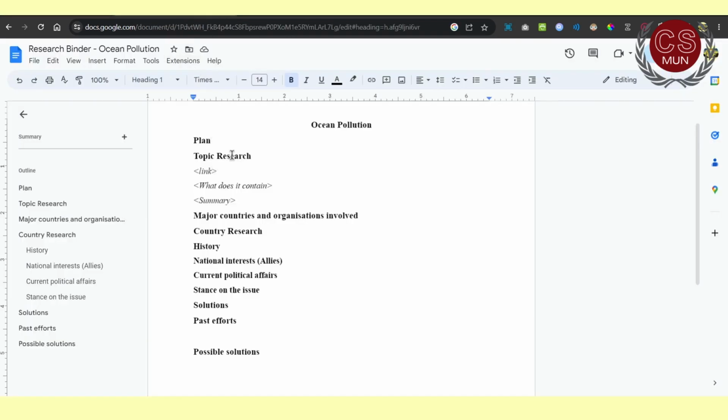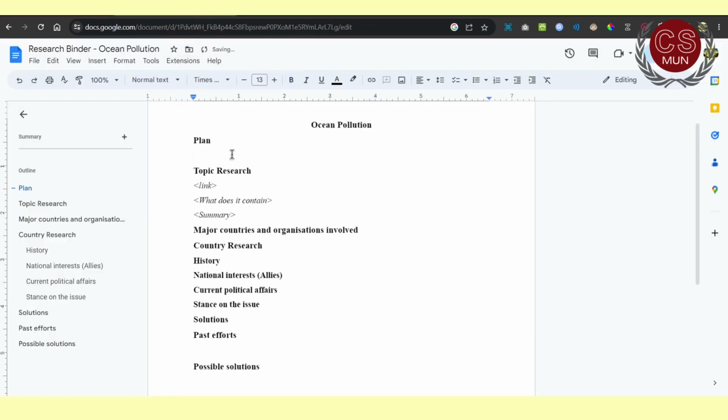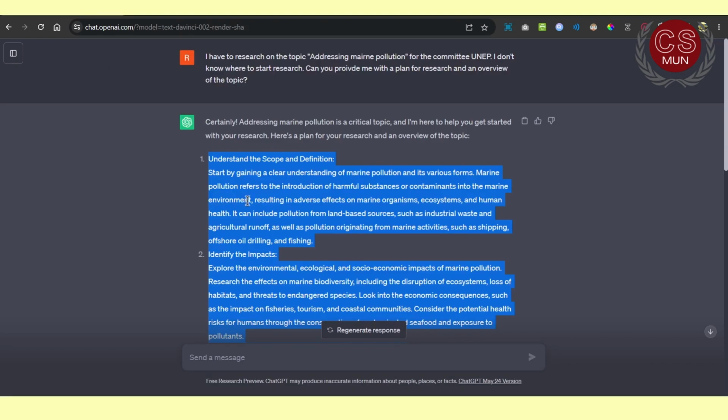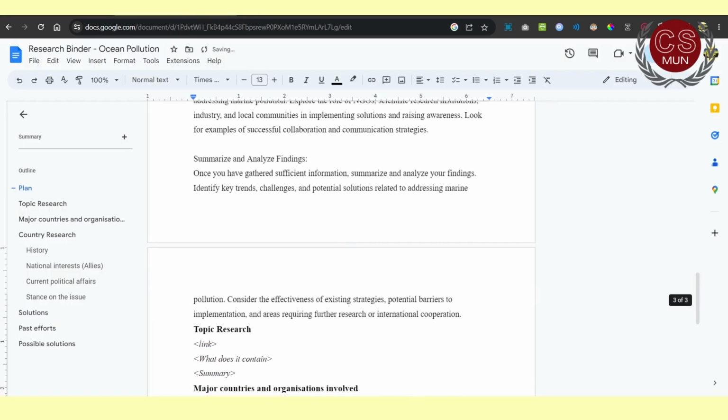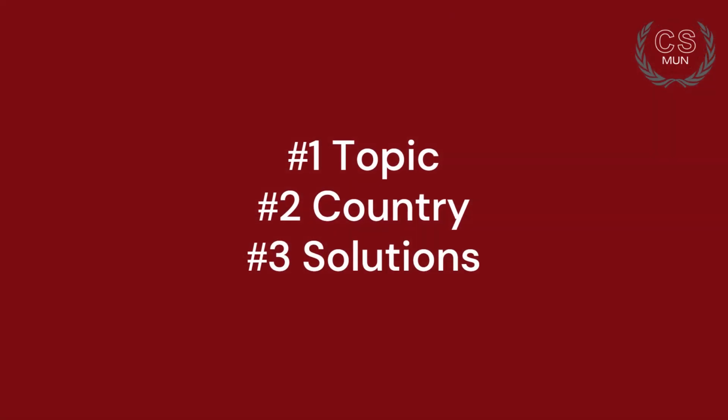I'm just going to copy-paste this plan to my research binder, and we suggest you do it in Google Docs so you can share it with your mentor for feedback. This is the template recommended for research: first topic research, then country research, and finally solutions. Awesome. We now have a plan and we just have to put it into action to get a deep understanding of the topic. First, I'm going to go ahead and get a general idea of the topic.